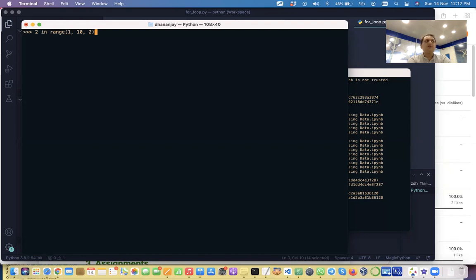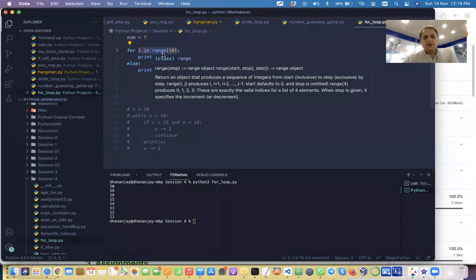So what range values will you get? What is this range going to give you? What numbers? 1, 3, 5, 7, 9. Yes, very good, Sohan. So then is 2 part of that? No, sir. Yeah, so it will print false, right? If we say is 3 part of this, then we say true. It'll show true. 5, 7, and 9, right? So those are the numbers.